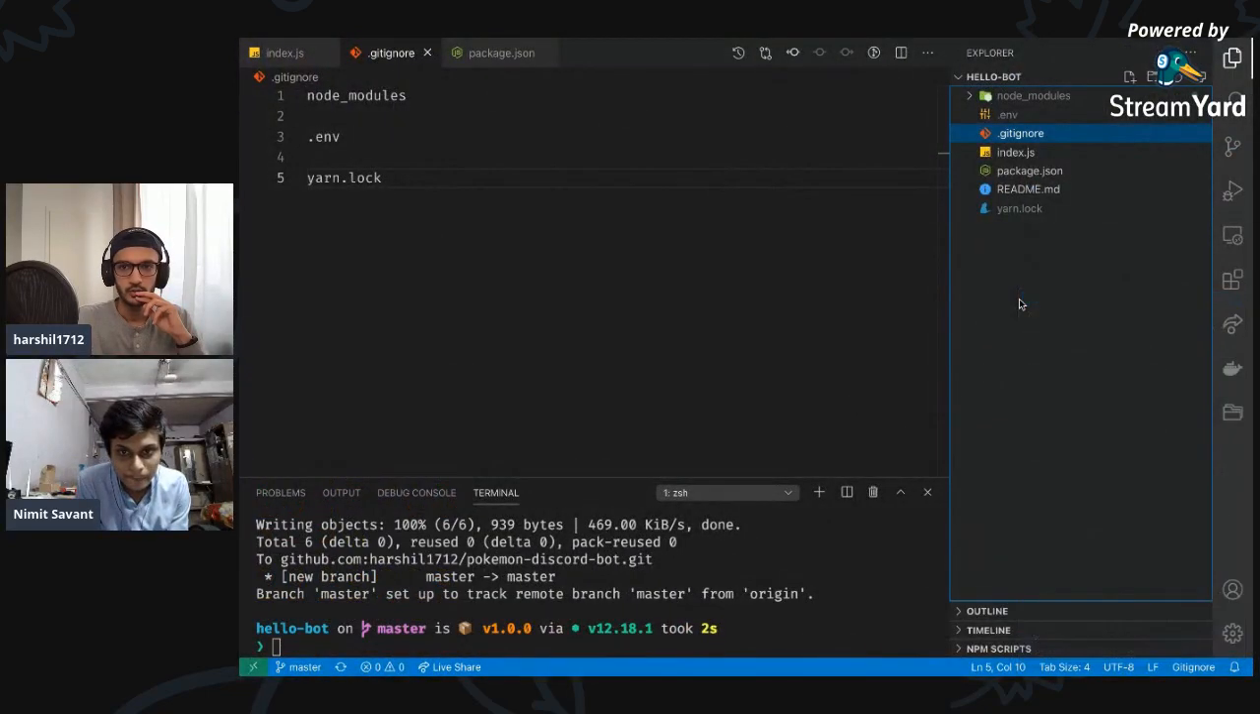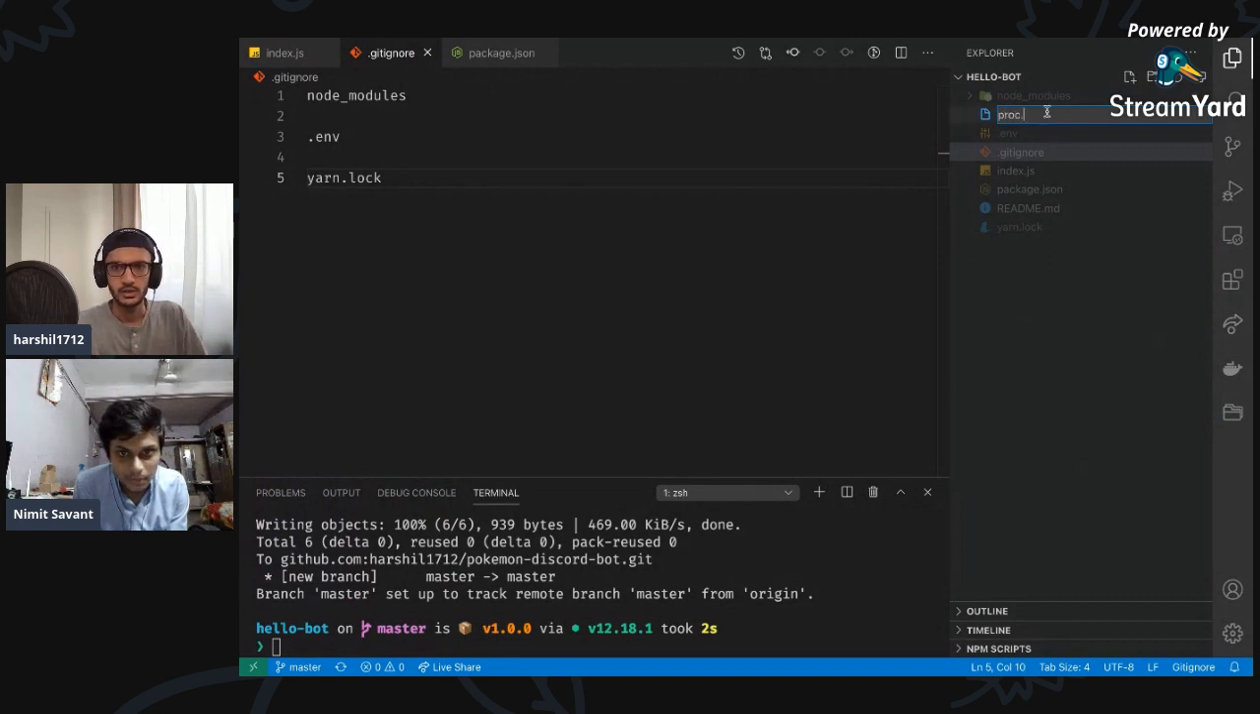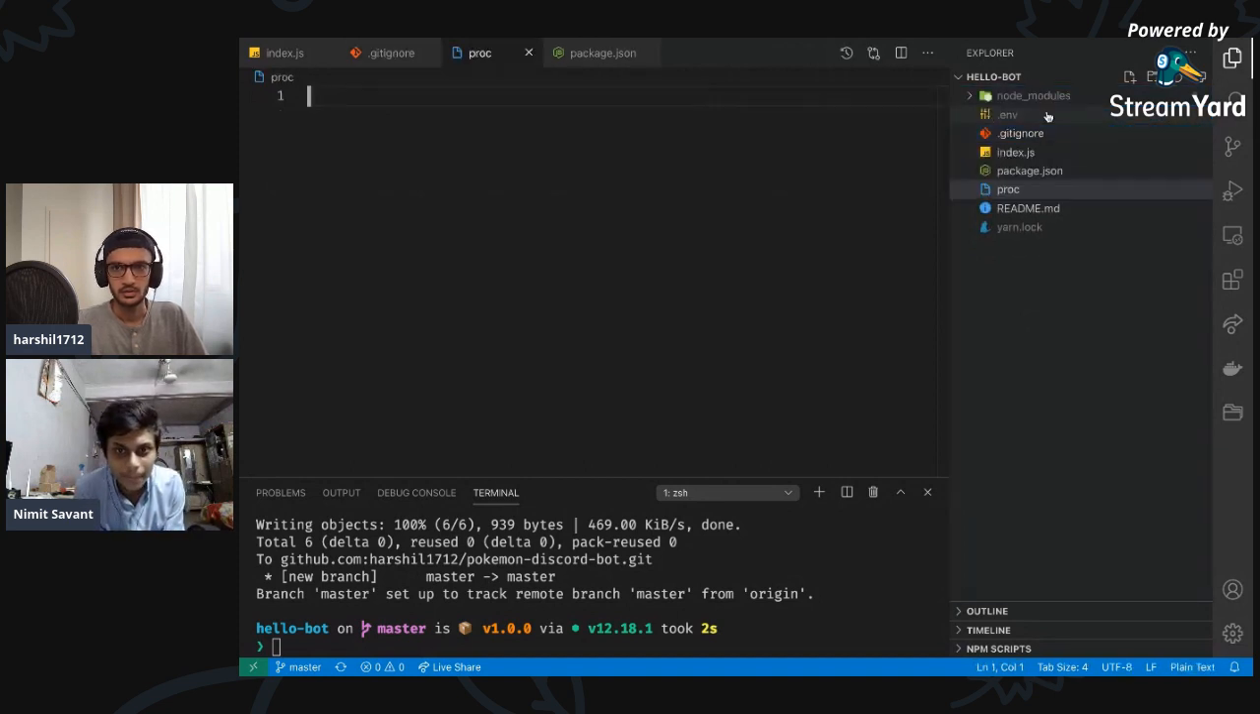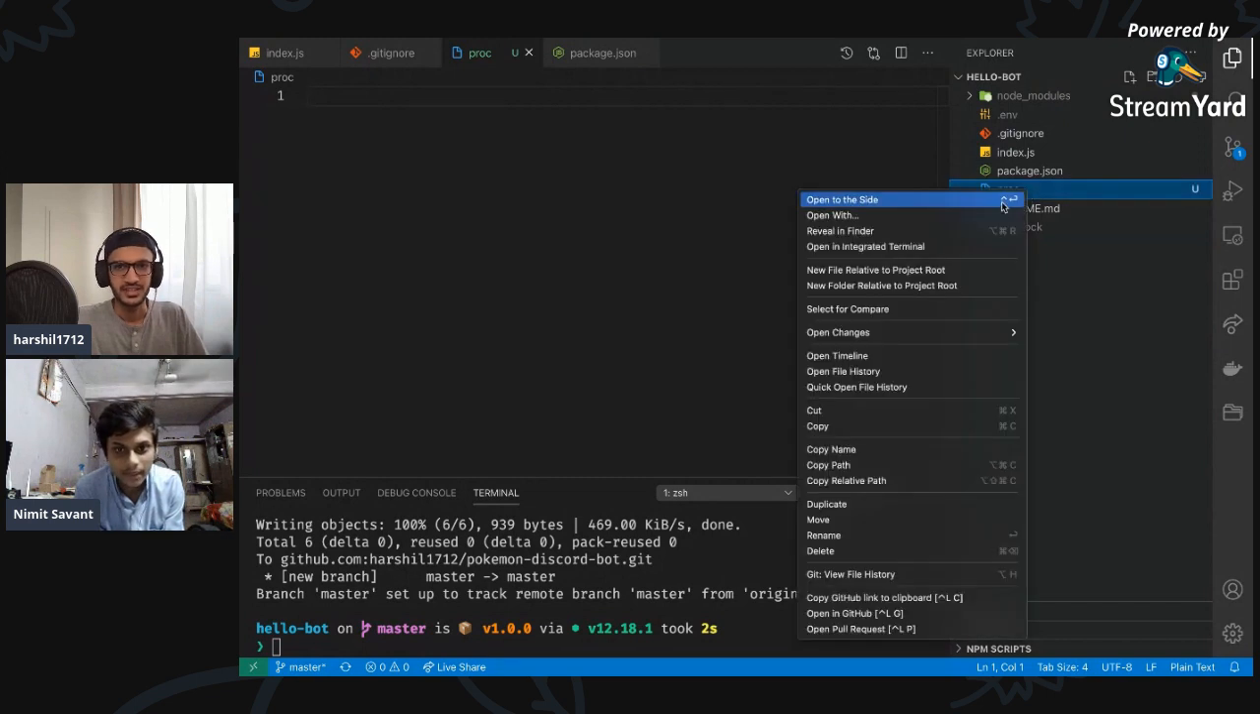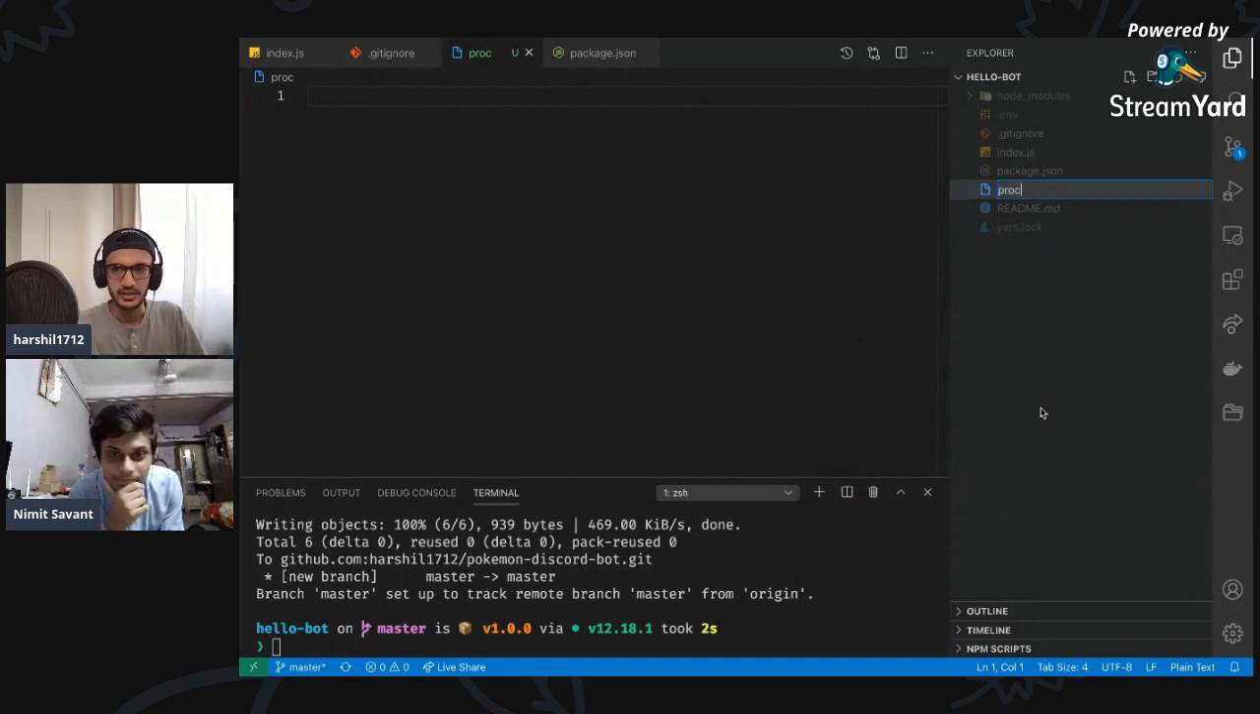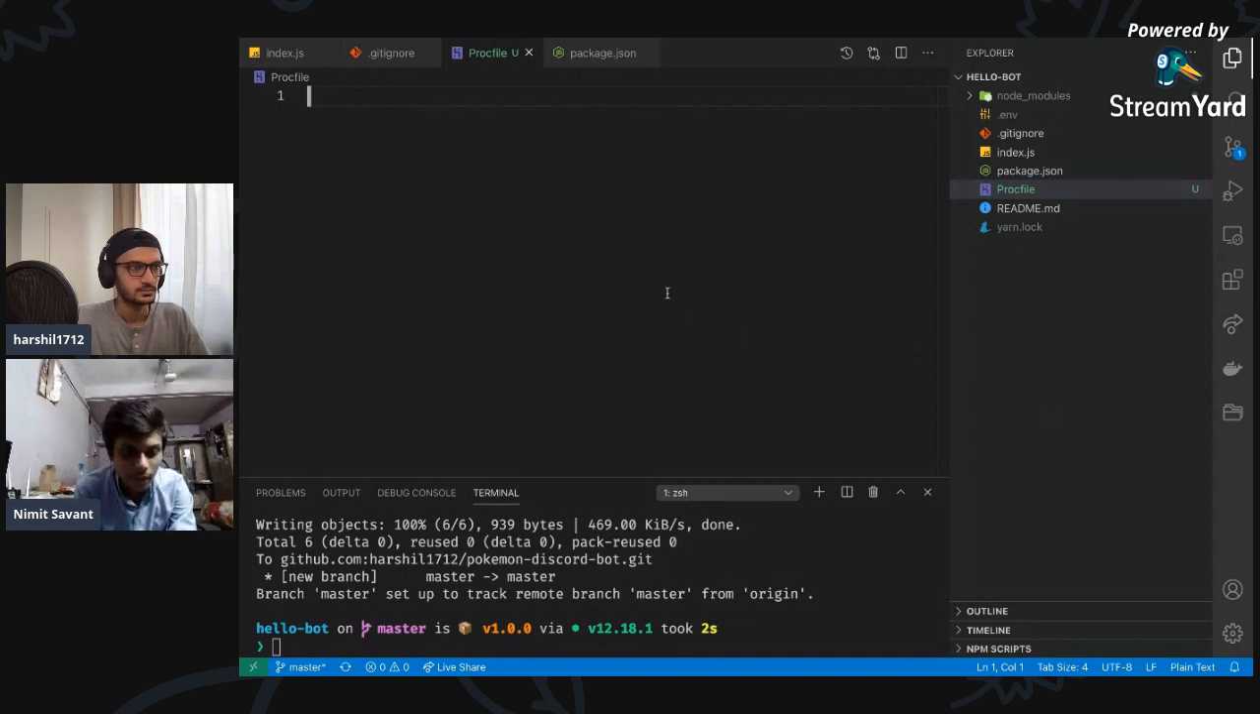So, new file. What should be the name of this? Procfile, with a capital P. Okay, why can't I type? Just simple: Procfile, P capital. That's the whole file name. It's recognizable. Alright, amazing. Then we are going to add this command to it. Just a second, I'll send it to you.